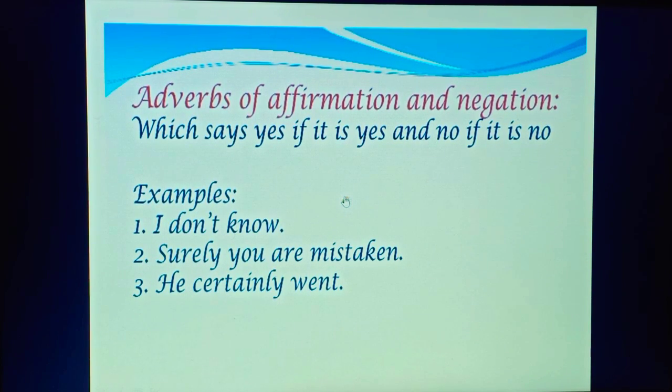So the next type of adverb is adverb of negation or affirmation. So what is it? It expresses the sense of affirmation or negation of any action like yes, surely, certainly, truly, indeed, probably, etc. The adverbs of negation are no, not, any, not at all, by no means, etc. As you can see in the example. Also, the second one is, surely you are mistaken. Right? So, these kinds of examples we can include in this.